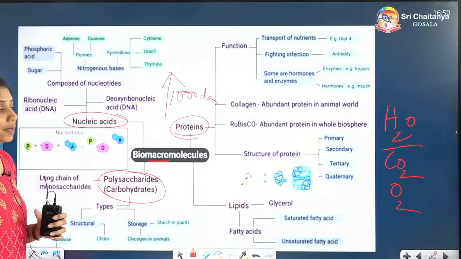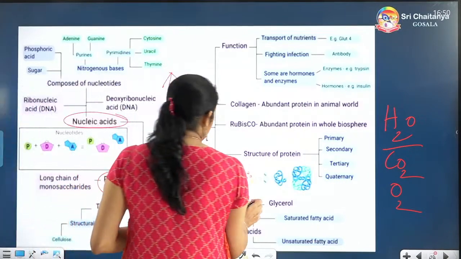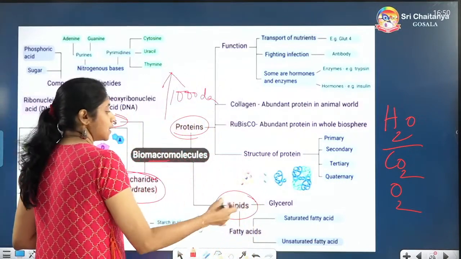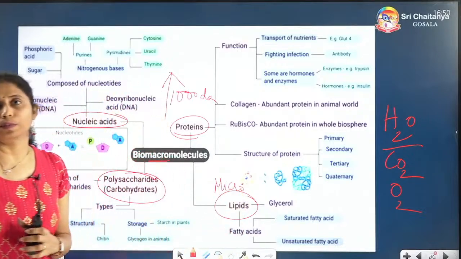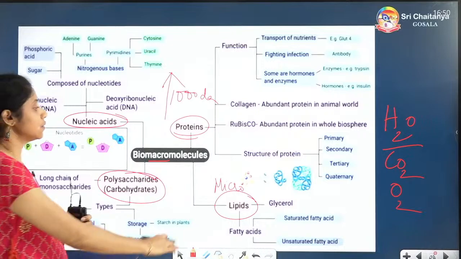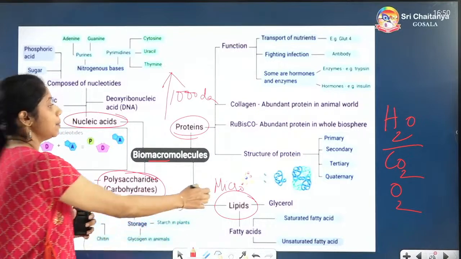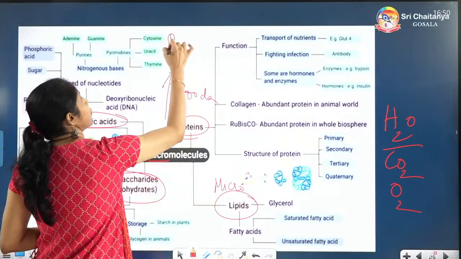They are the polysaccharides, and then you have the lipids. But these lipids, as I told you, are micromolecules. For the sake of convenience we are writing like this because these lipids are present in the retentate portion.